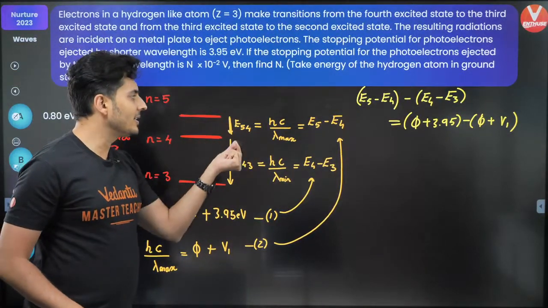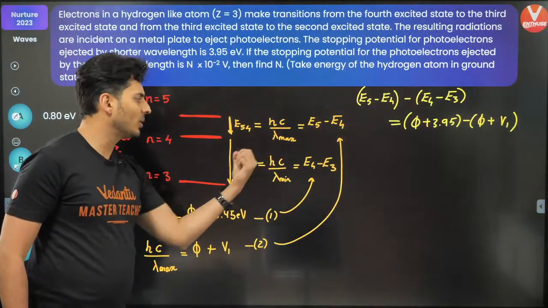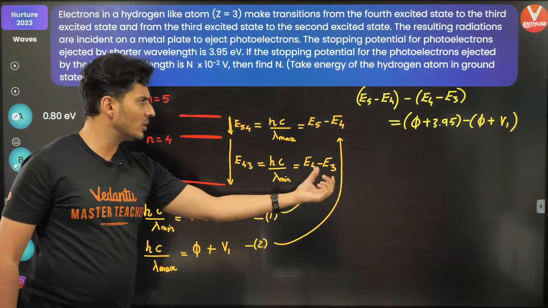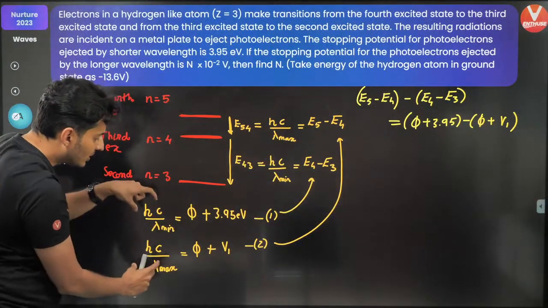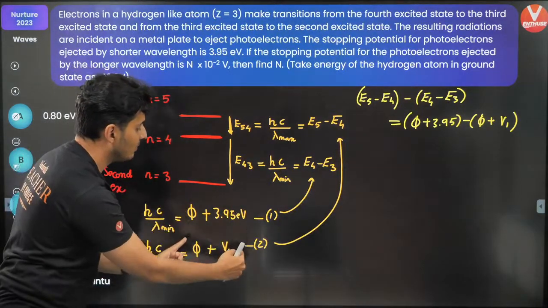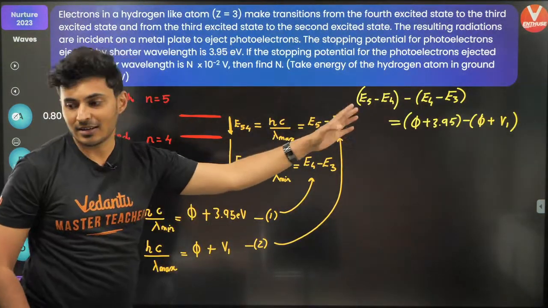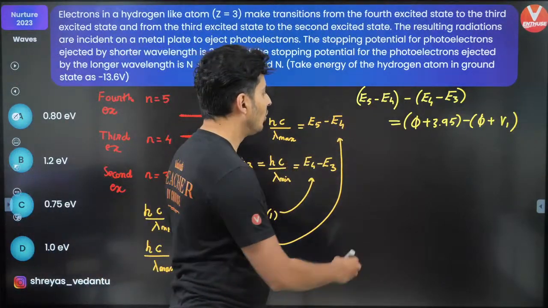So this energy difference is hc by lambda, and hc by lambda will be energy of 5 minus energy of 4. Similarly, this will be energy of 4 minus energy of 3. So just visualize these two numbers over here. So expression 1 minus 2 will be this number minus this number. LHS minus LHS, RHS minus RHS. Great. Now what will you get?